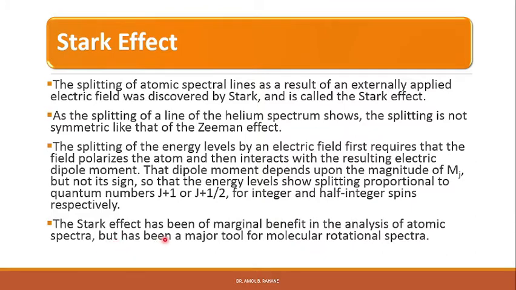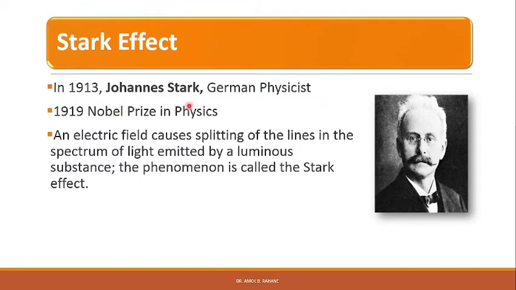The Stark effect has been of marginal benefit in the analysis of atomic spectra, but has been a major tool for molecular rotational spectra. This Stark effect was discovered by German physicist Johann Stark in 1913. He received the Nobel Prize in Physics for the year 1919.